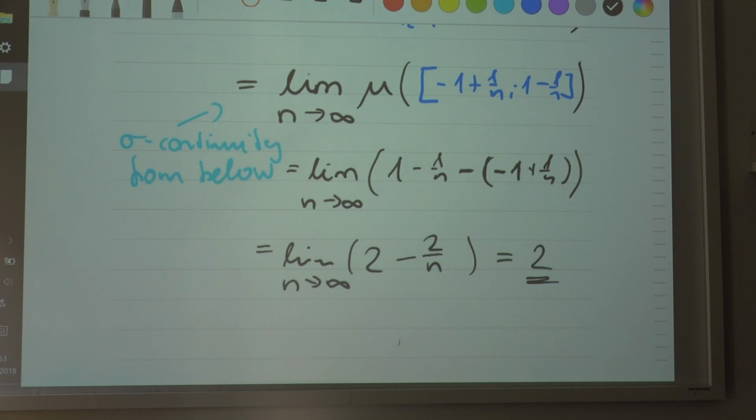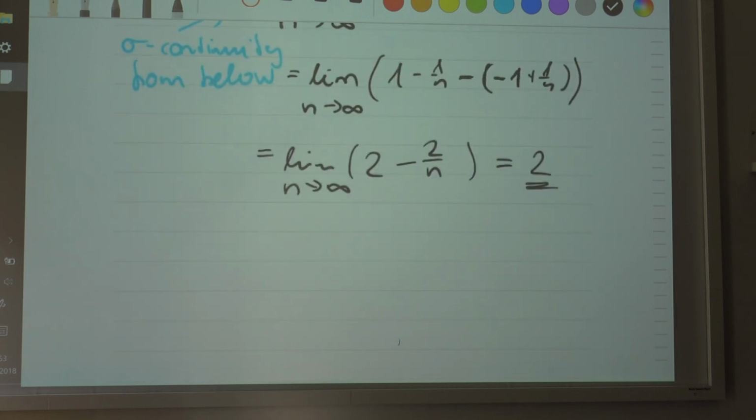Which means that, as a consequence, just to sum it up, the length of this closed interval between negative 1 and 1, which is obviously equal to 2, is going to be the same as the length of the open interval.